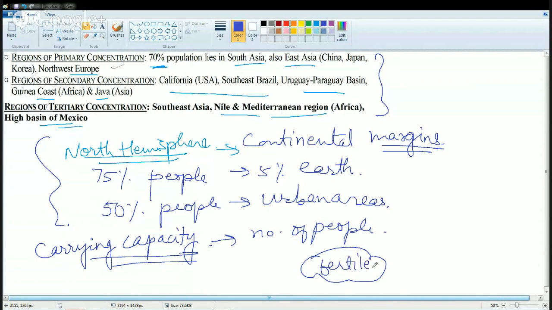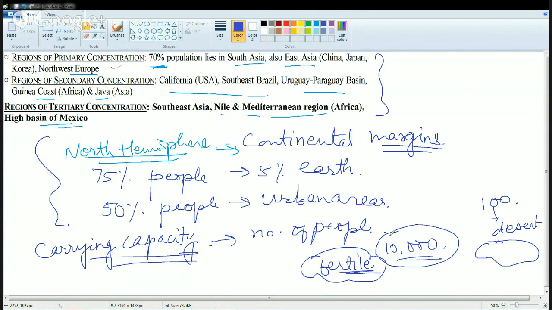It's highly fertile, so it can support, for example, 10,000 people here. On the other hand, there is a desert area where there is no water source, nothing. It can help only, I can say, 100 people survive. So the carrying capacity for the fertile agricultural region here is 10,000, while for this desert region it is only 100. That is an important concept in population studies where most students get trapped.